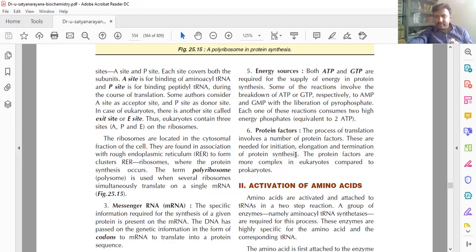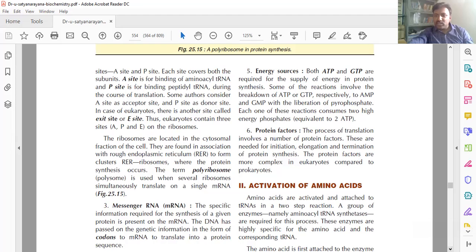And some other protein factors are there, for initiation and elongation. So protein factors are required to produce the proteins. So these are all the requirements for protein synthesis.